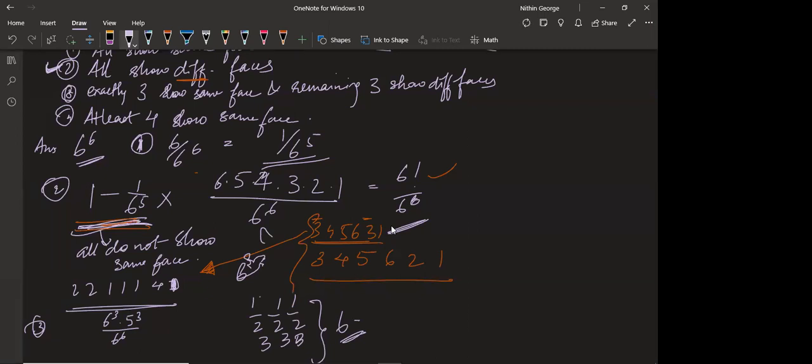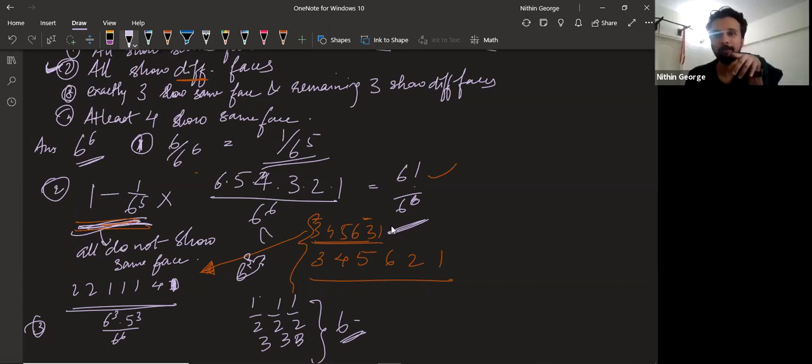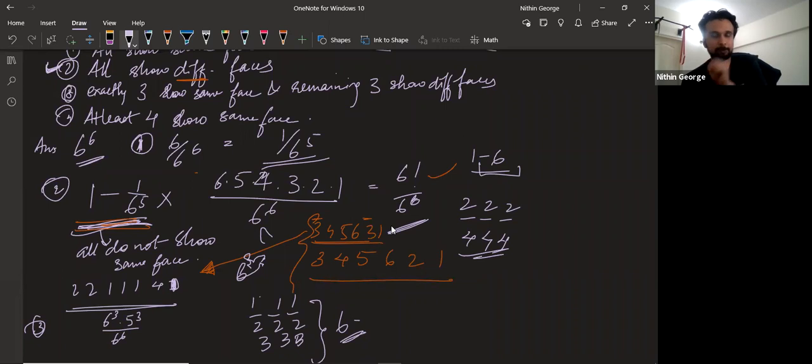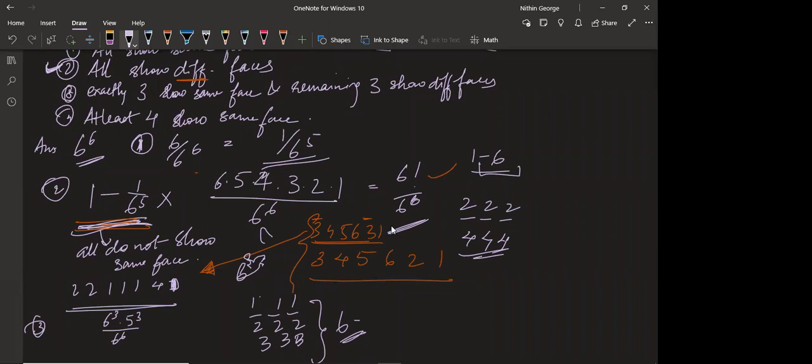Yes, sir, but for a single dice, it should be for only 6, right? Yeah. So I'm saying, if you're rolling 3 dice and 3 of them have to be the same value, basically you're picking one number from 1 to 6, no? That's what you're doing, and then filling it up. It can take only one value. So from 1 to 6, you pick a number. Suppose you pick 4, then the number is 4, 4, 4. So basically, you only have 6 options to fill it in a way that they'll have the same number. Yes, understood.